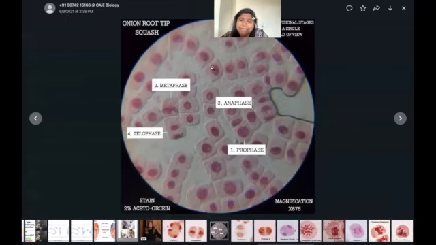Now, these are the cells that are taken from the cheek of a child. And what they have done is they've just simply stained these cells and put them over here. Sorry, this is not the cheek one. The cheek one is ahead. This is your onion root.